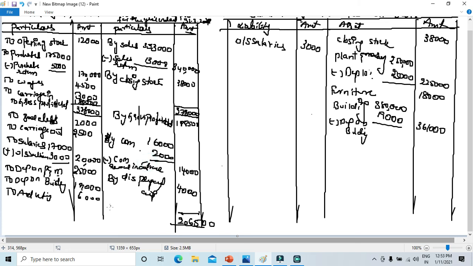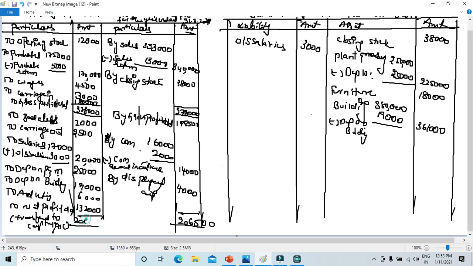If you subtract all of these: 22,500, 19,000, 6,000, bad debts 2,000. Carriage outward also we have taken. So what's remaining is 1,32,000. This is nothing but net profit carried down. Transfer to capital account. So if you total it up, the net profit is 1,32,000.